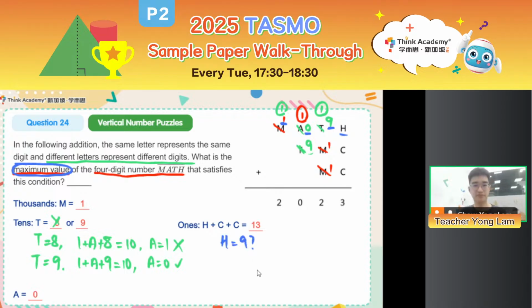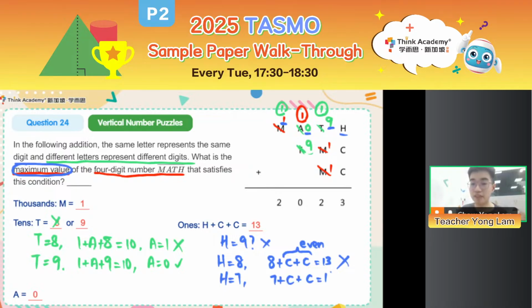Could H be 9? Cannot, right? Because it's the same as T. Could H be 8? If H is 8, then 8 plus C is equal to 13. But C plus C, two same numbers adding together, must be even. It couldn't be 5, right? 8 plus 5 is 13. Cannot be 5. So H equals 8 doesn't work. Now, if H equals 7, 7 plus C is equal to 13, and then we know C is 3. So 7 plus 3 is equal to 10, plus the carryover, 13. And yeah, H could be 7. So we have found the maximum value, 1097.